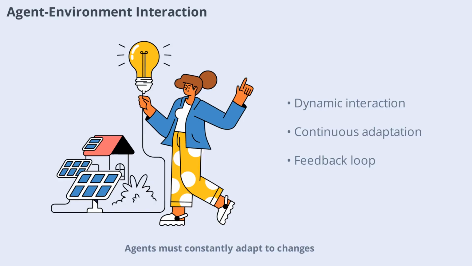Agents must constantly adapt to changes, updating their perceptions and adjusting their actions accordingly. This continuous feedback loop is what enables intelligent behavior and effective problem-solving in AI systems.